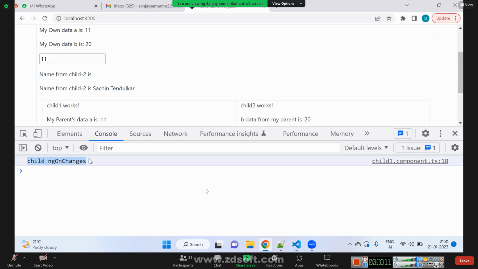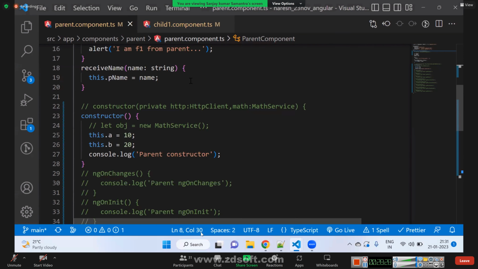You see, child ngOnChanges is called. When we change it to 12, child ngOnChanges gets called. 13, child ngOnChanges. So what is the ngOnChanges lifecycle?